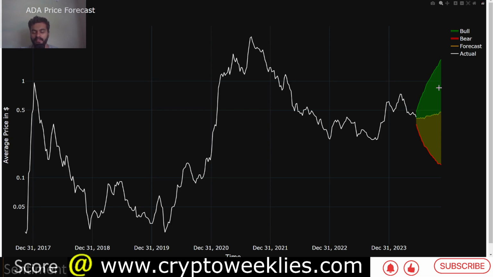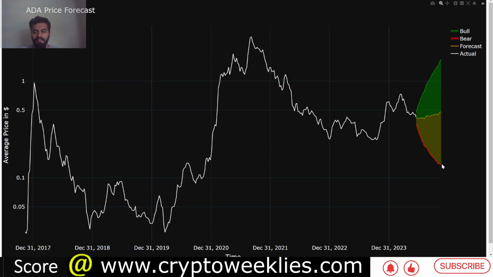The bull case, this is one standard deviation AI based forecast, that is about 70% confidence level. The model says that the price action for ADA could be somewhere between 47 cents and $1.67 between now and November of 2024. So that is about a 4x, the peak valuation is at around 4x from where the current price is. So this is the bull case.